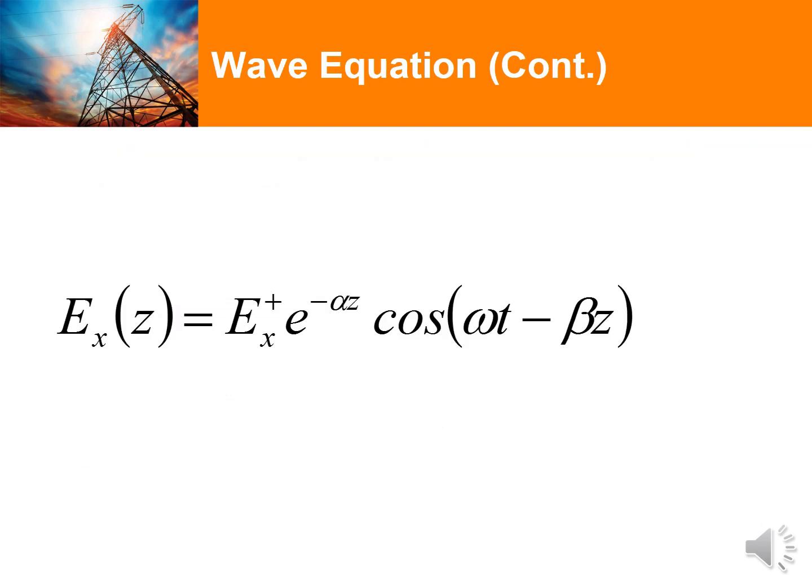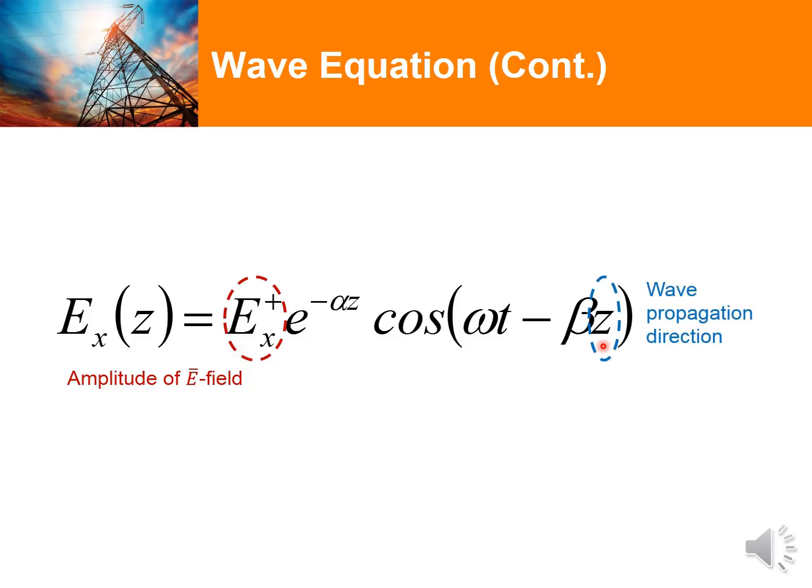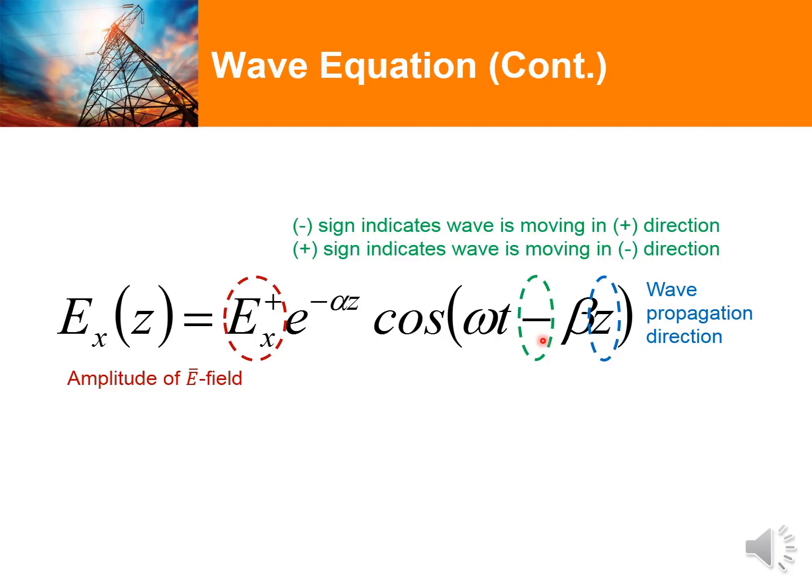Let's look back at our wave equation that is written in sine or cosine form. This particular example presents the E field part of the propagating wave. The term here is the amplitude of the E field. The z here represents the direction of wave propagation with respect to the Cartesian coordinate. The negative sign here indicates that the wave is moving in the positive z direction. If there's a plus sign, it indicates that the wave is moving in the negative z direction. The beta here is the phase constant, whereas alpha is the attenuation constant.